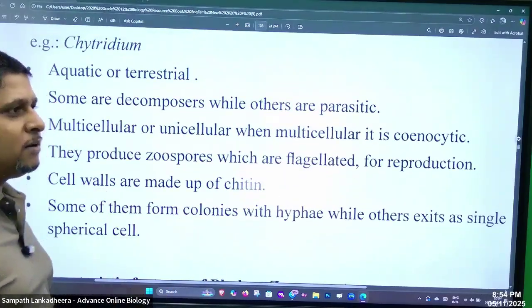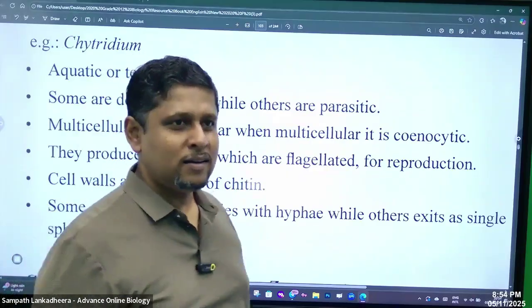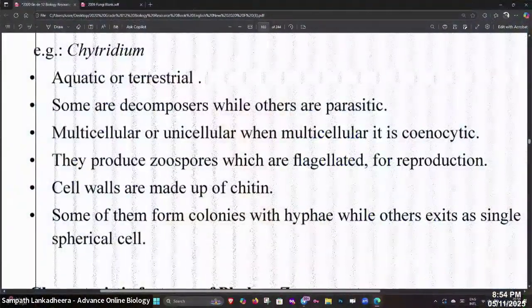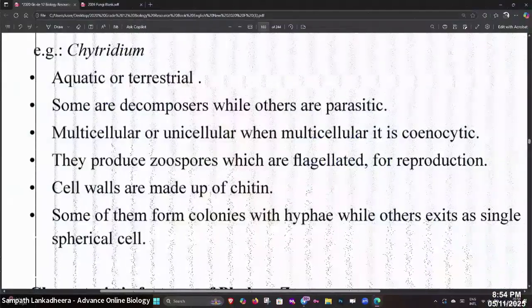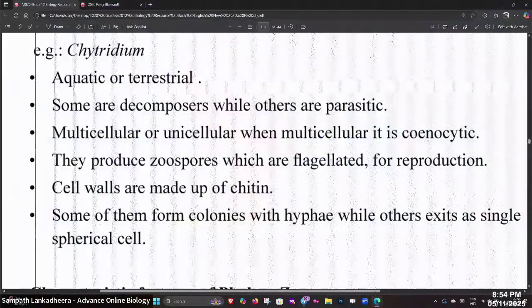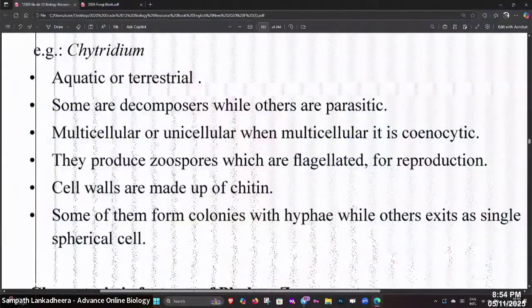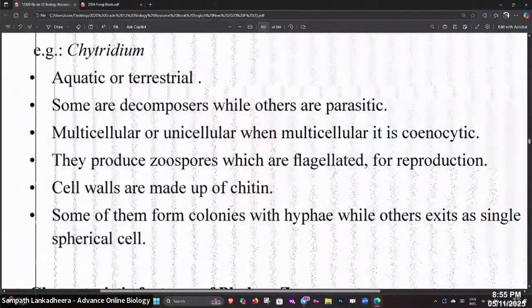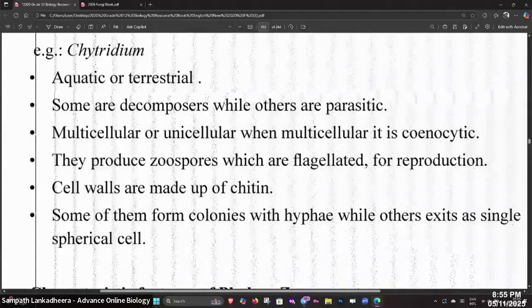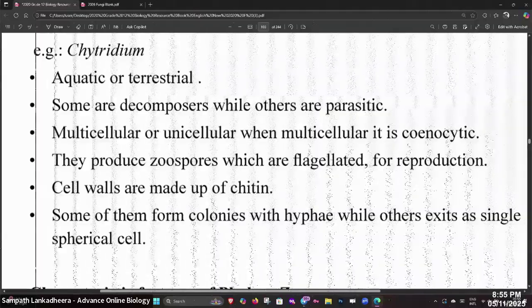Chytridiomycota. What do you say, people? Aquatic or terrestrial. Some are decomposers while others are parasites. What do you call a decomposer? They grow on dead organic materials. Parasite means they are growing on live organisms. They are either unicellular or multicellular, and when multicellular, coenocytic. Now you understand that.